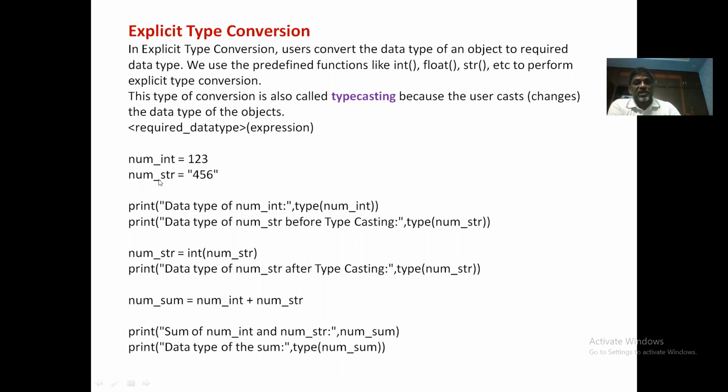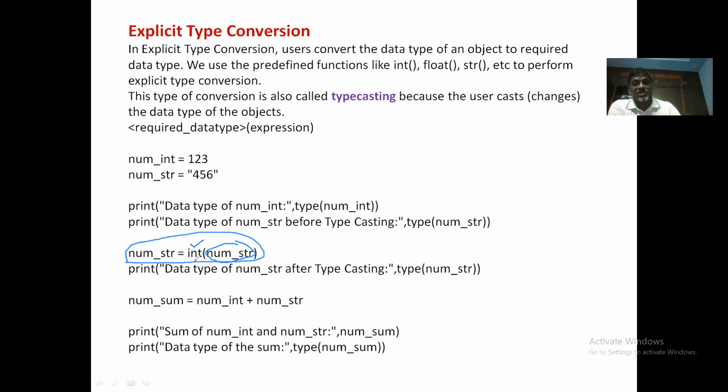Num int is 123, num str is 456. We know that these two types are class int and class str. Now because we cannot perform the addition operation directly on integer and string, look at this statement. I am converting this numstr into integer by typecasting it.